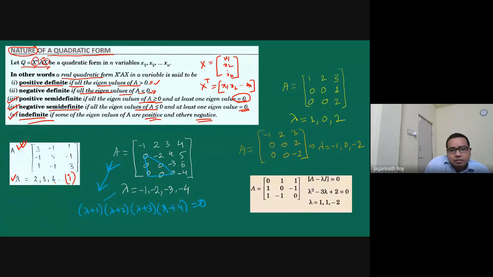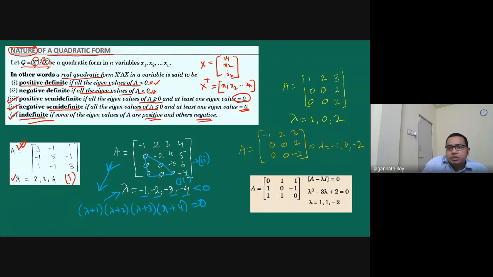So from here you will get lambda equals minus 1, minus 2, minus 3, minus 4. So all are negative. So this is negative definite. This is case 2.